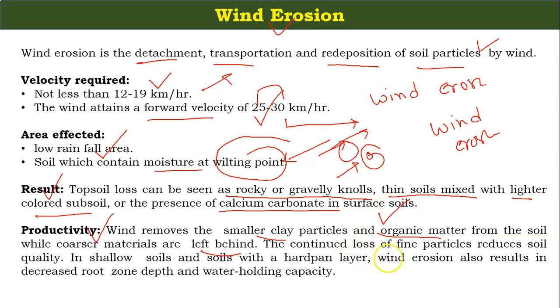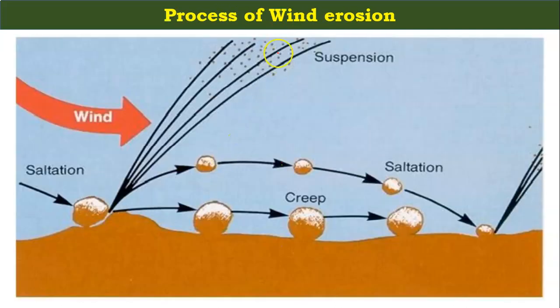The continued loss of fine particles also reduces soil quality, and the most important thing is that in shallow soils with a hard pan layer, wind erosion also results in decreased root zone depth and water holding capacity. So this is the effect of wind erosion on productivity.